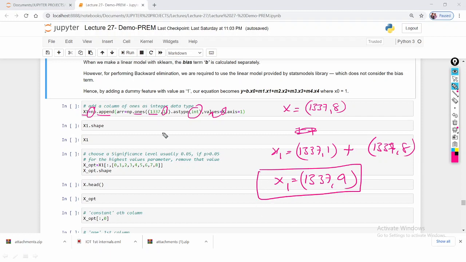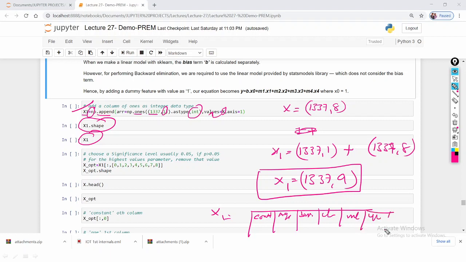So let's check what the x1 values are. You can write the output like this. This is the constant and these are the input features: age, BMI, children, male, yes, northwest, southeast and southwest.